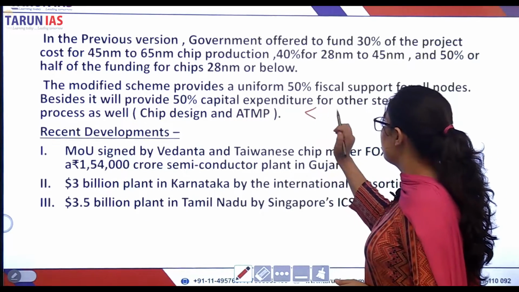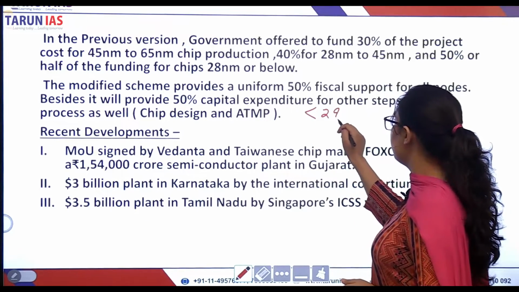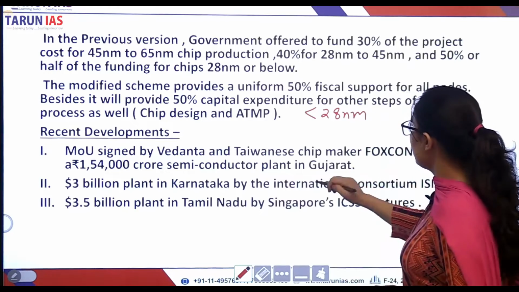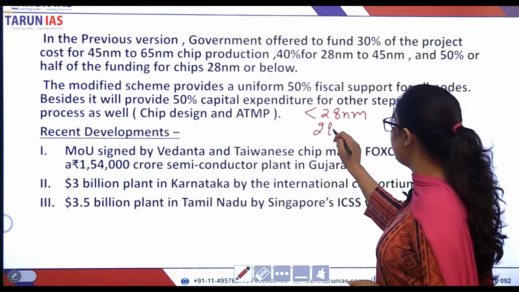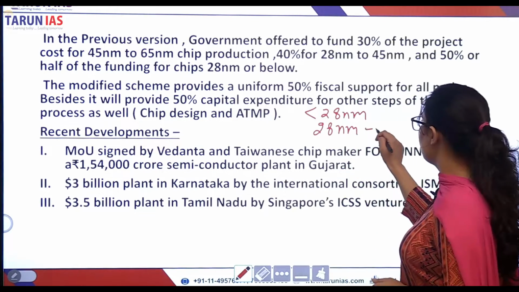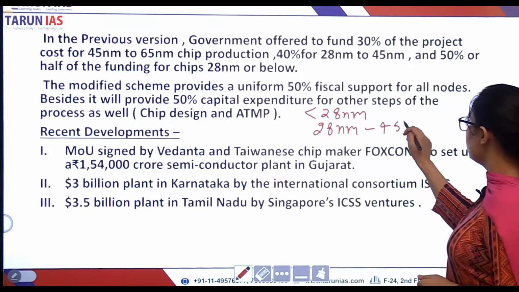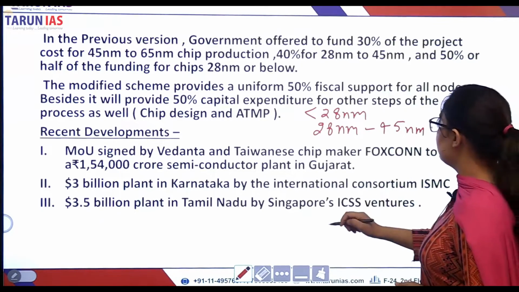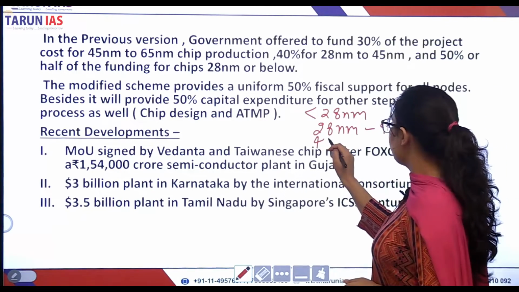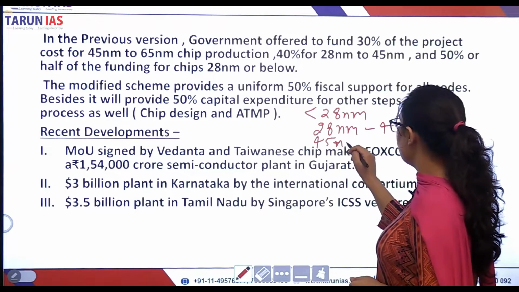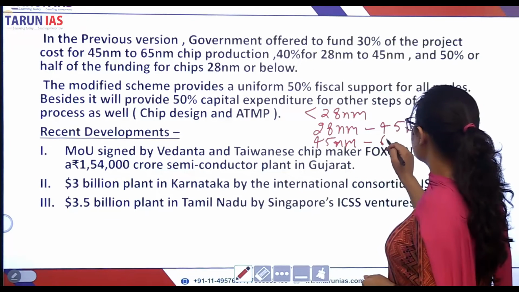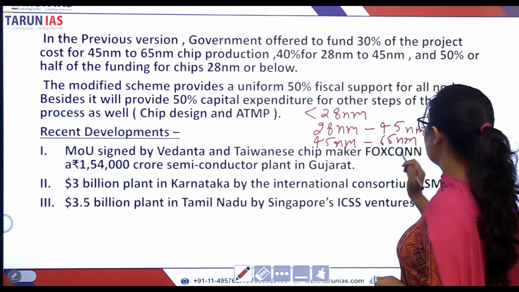The first range was less than 28 nanometer. The second range was between 28 nanometer to 45 nanometer, and the third range was 45 nanometer to 65 nanometer. Right?